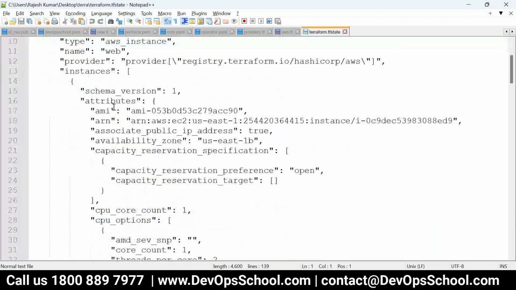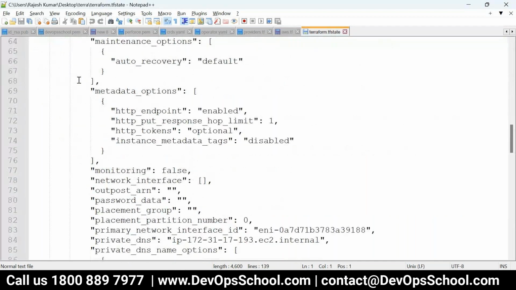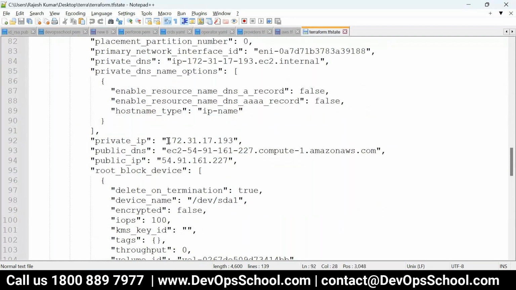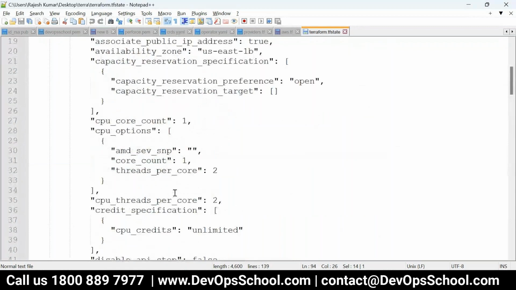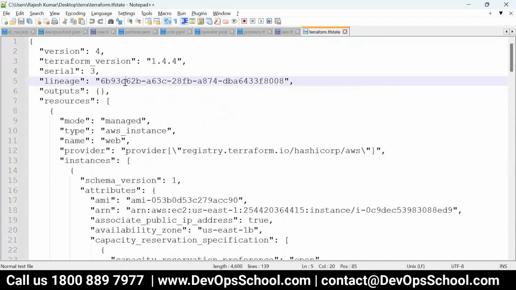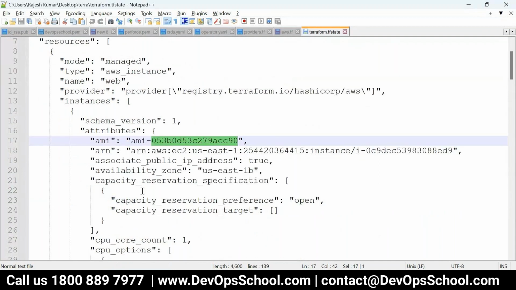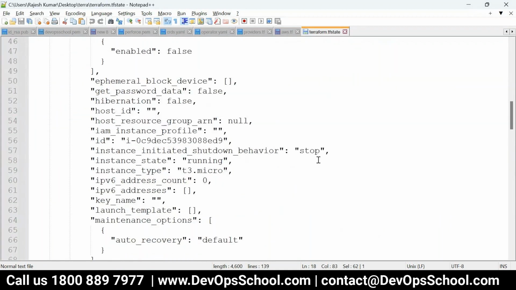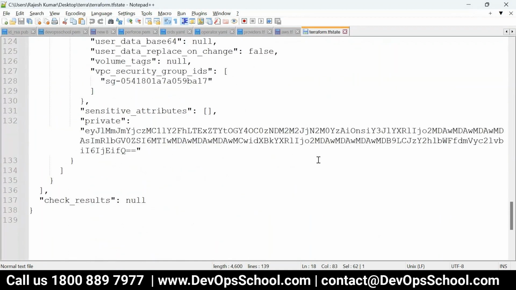Look at the private IP address, public IP address, and my instance ID, AMI, somewhere here. Got it, all of you? In real time, if you have 50 resources, this file will become very long, but right now I'm showing you just one resource.